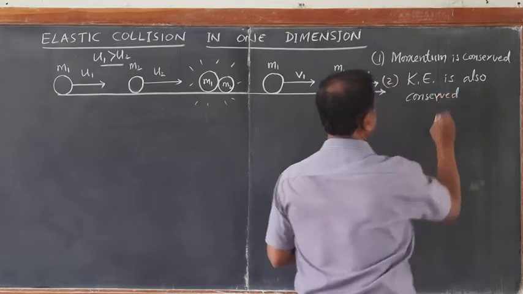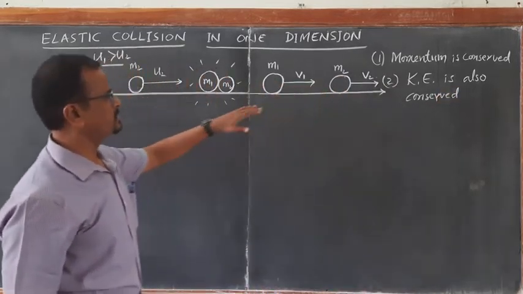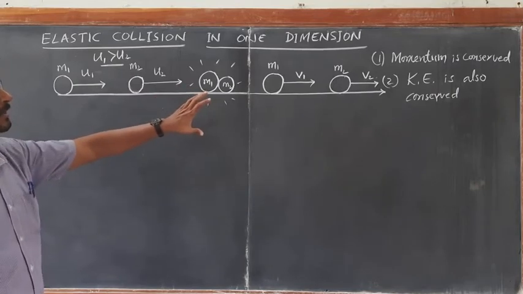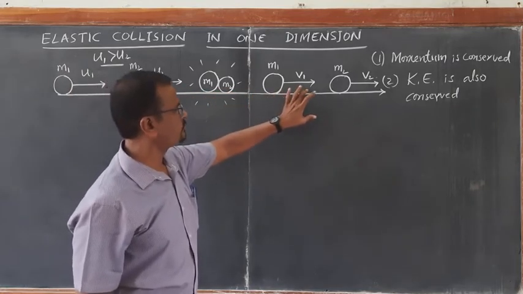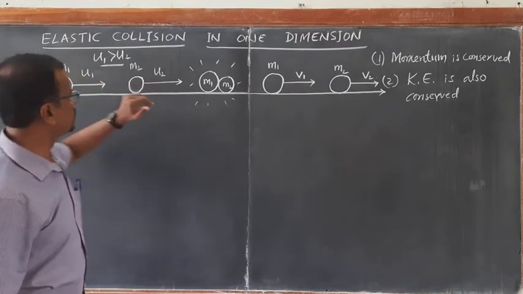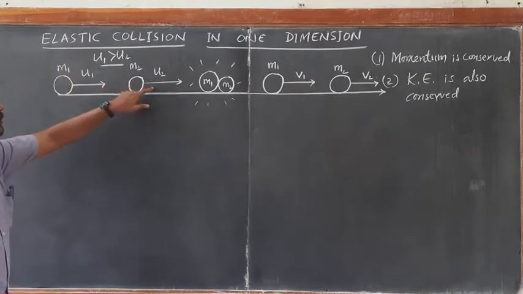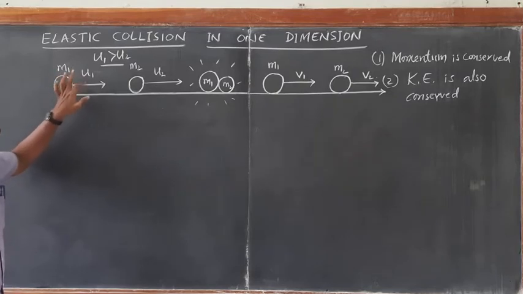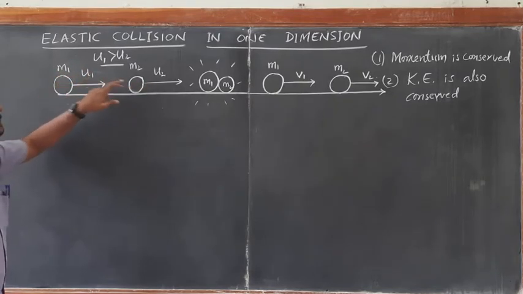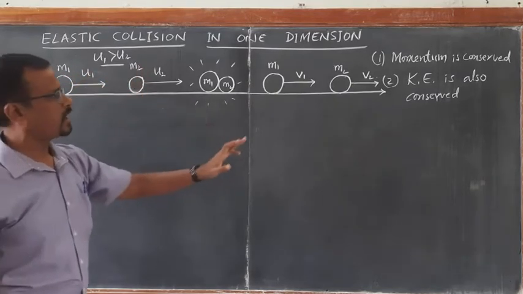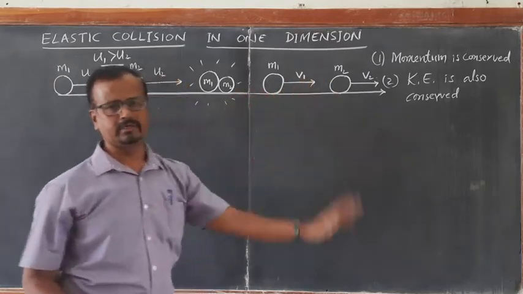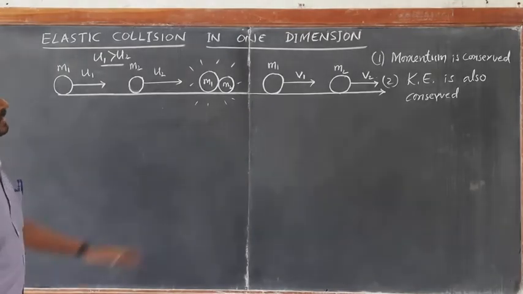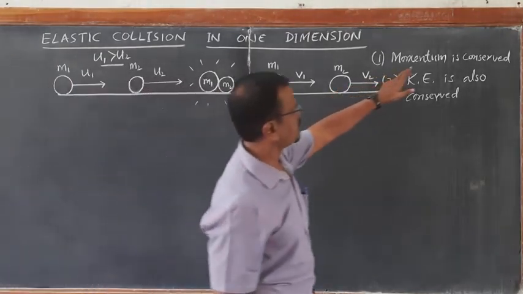So we are making use of these two statements and writing the equations, and thus finally we are going to find out the velocities v1 and v2 with the known velocities u1, u2 and the known masses m1 and m2. Suppose u1 and u2 are given, and masses m1 and m2 are given. How do we find v1 and v2 after collision when the collision is elastic? First we will write the equation for conservation of momentum.